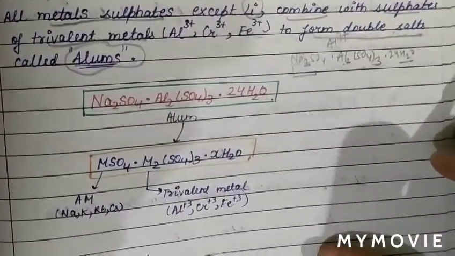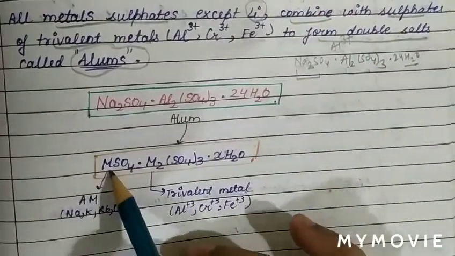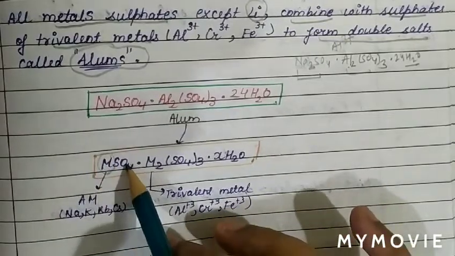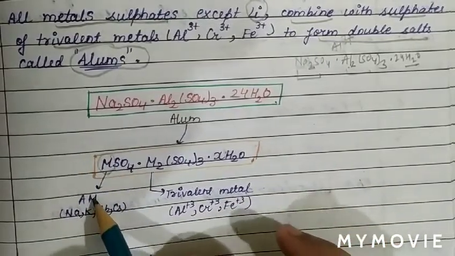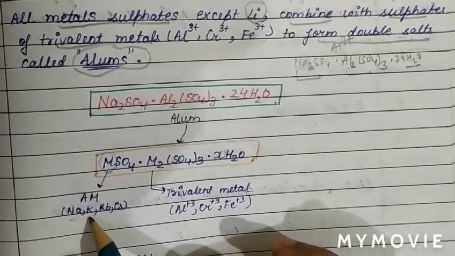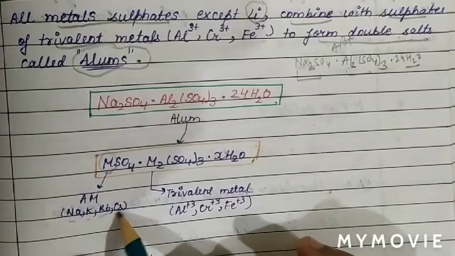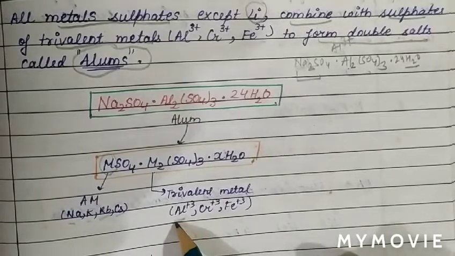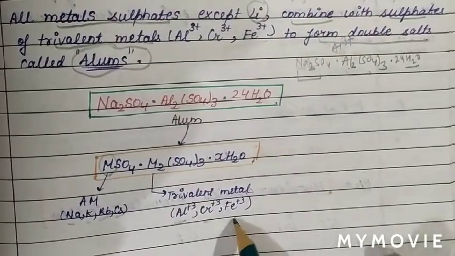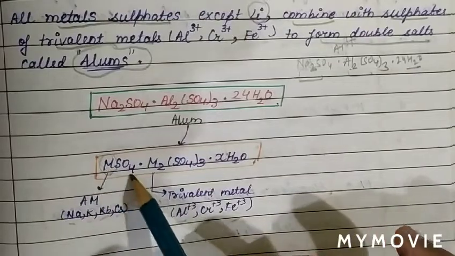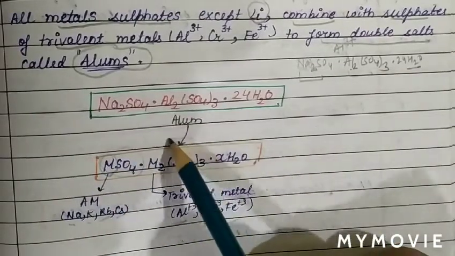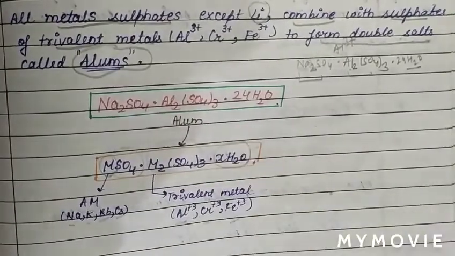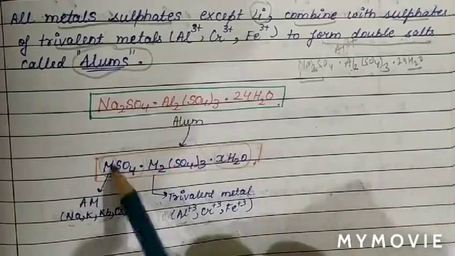See the general formula for alums. The general formula of alums is basically M2SO4, where M stands for an alkali metal, the metal sulfate of an alkali metal. The alkali metal, except lithium, can be sodium, potassium, rubidium or cesium. We take a trivalent metal like Al3+, Cr3+ or Fe3+. One sulfate of the alkali metal and one sulfate of the trivalent metal are associated with X molecules of water, which is the water of crystallization. So the general formula of alum is this one.